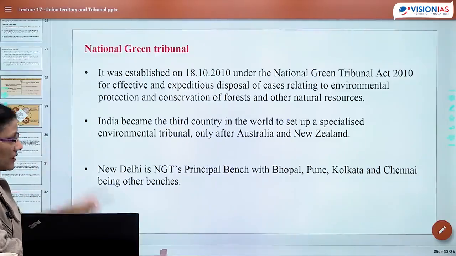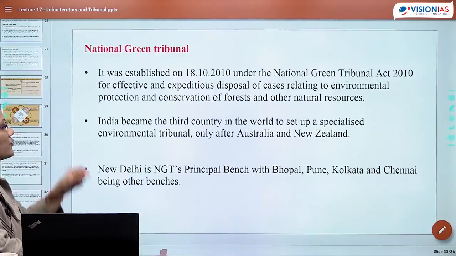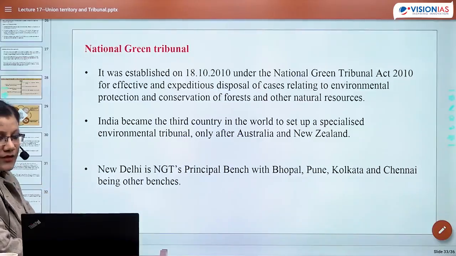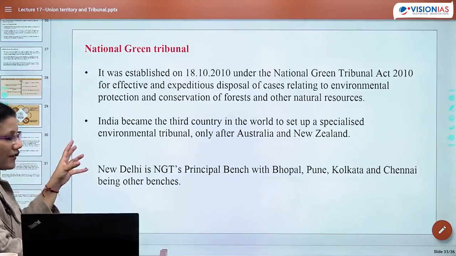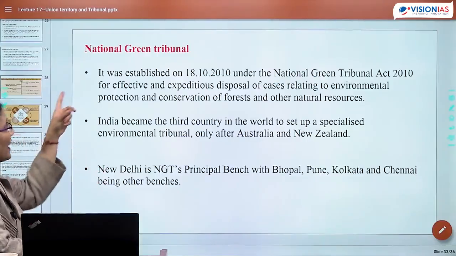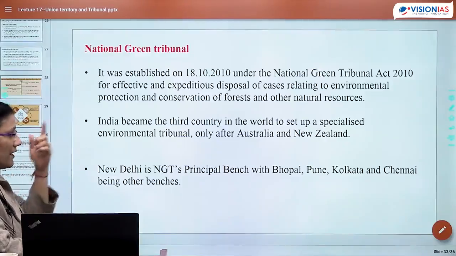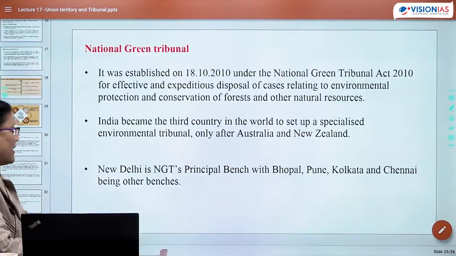India became the third country in the world to set up a specialized environmental tribunal, only after Australia and New Zealand. First country is Australia and second country is New Zealand.